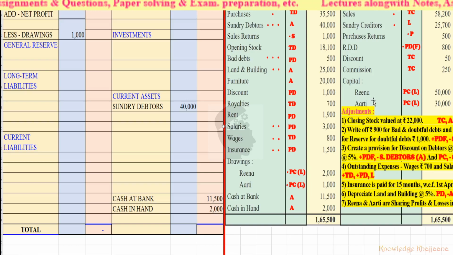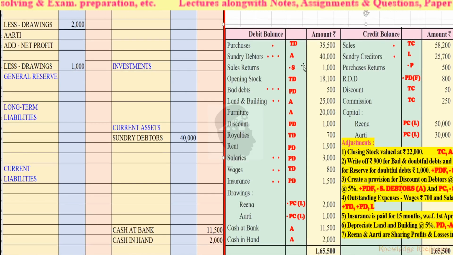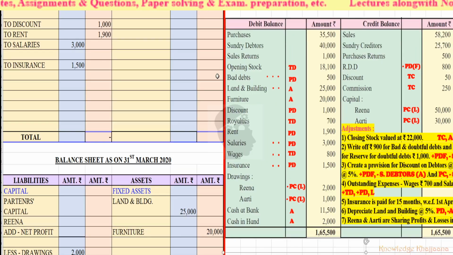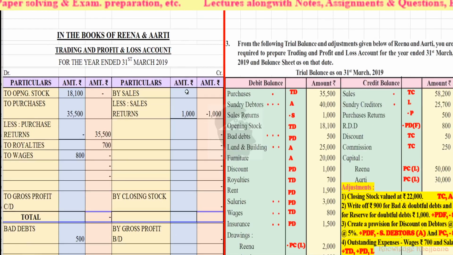Now let's move to the trial balance credit side items. Sales, trading account credit side rupees 58,200. So the total sales will come 57,200.